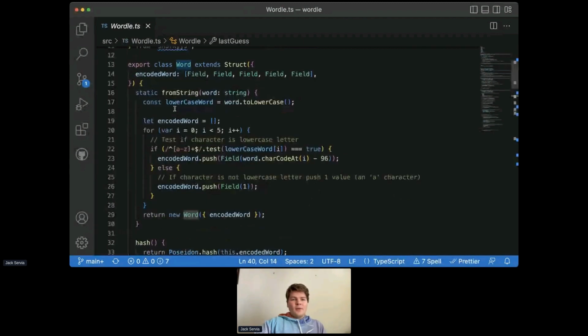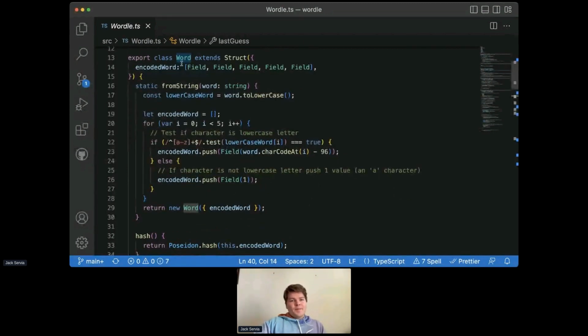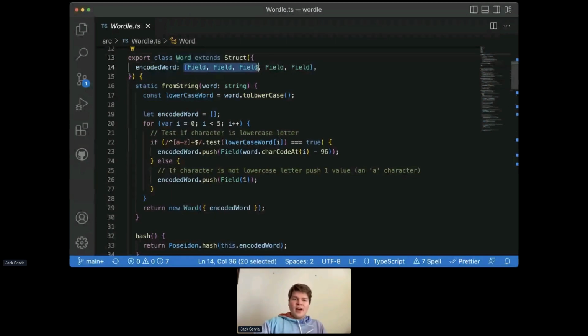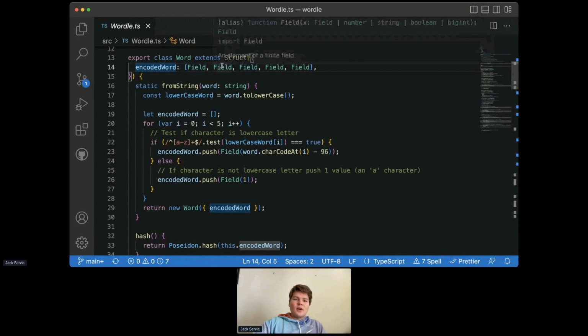And so you can see that this is of this word type. If we scroll up here, we can see that this word type is created by extending struct, and it has this encoded word key with an array of 5 field elements as the value. So word is in this case pretty simple. It's basically just an array of length 5 of field elements, but this could be much more complicated. We can create significantly more complicated types using this struct.